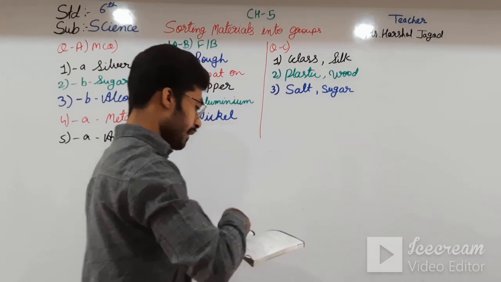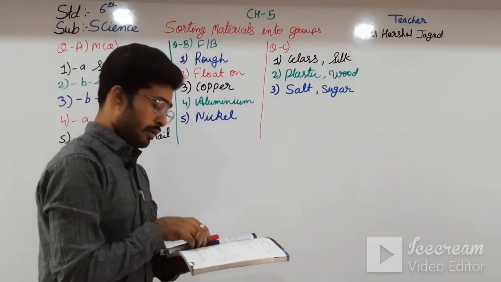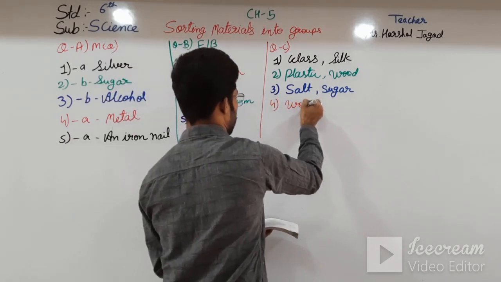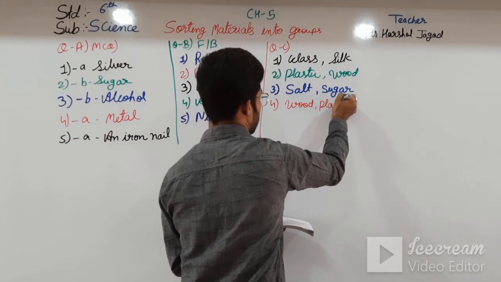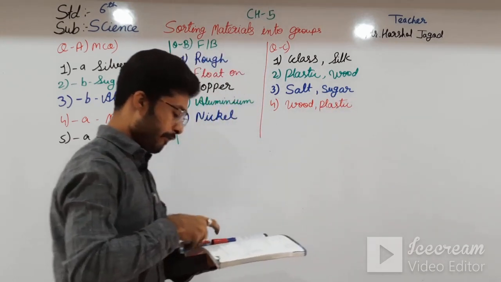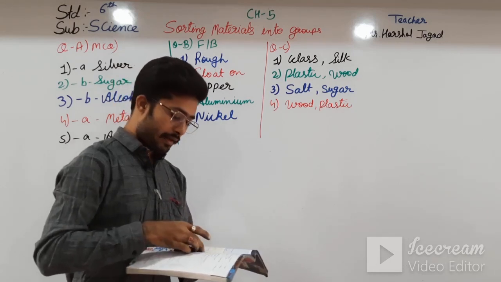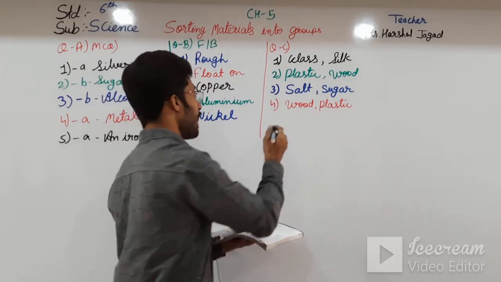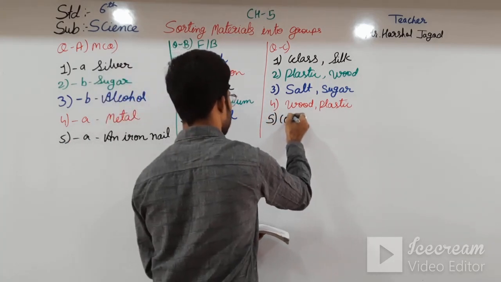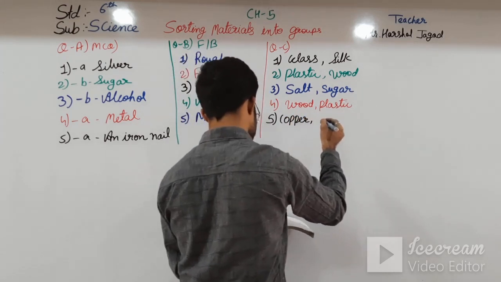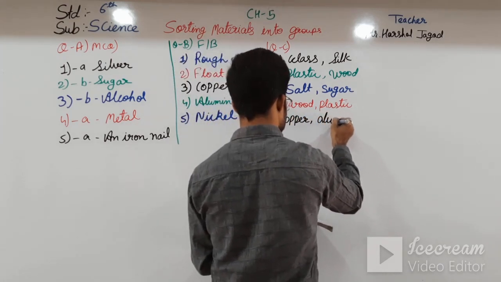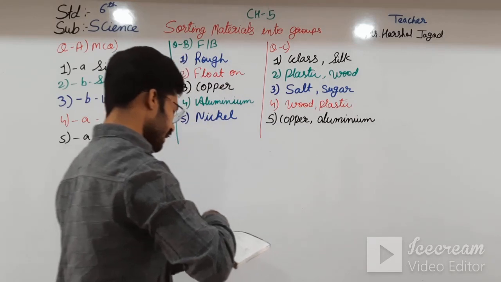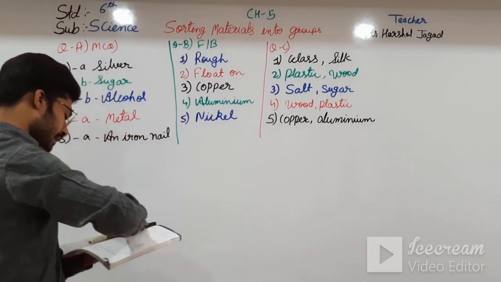Fourth one, bad conductor of heat, that is wood and plastic. Fifth one, conductor of electricity, copper and aluminium.